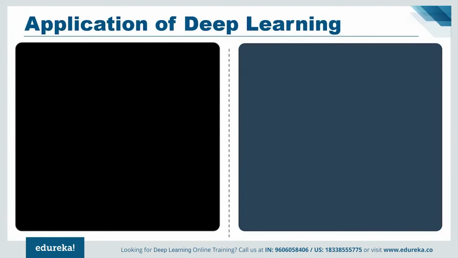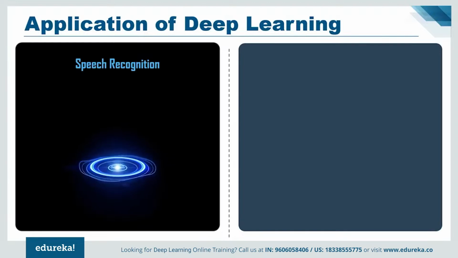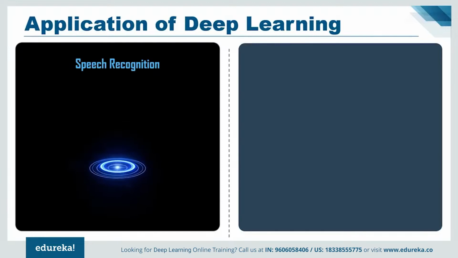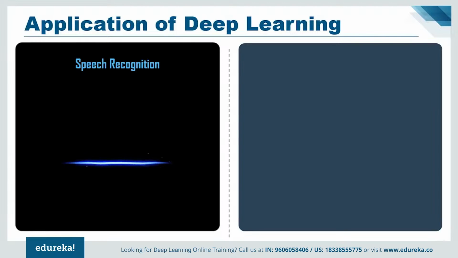So the first application of deep learning is speech recognition. Now, all of you might have heard about Siri, Cortana, or the Google Assistant. Apple has also started investing in deep learning like the other big giants to make its services better than ever. In the area of speech recognition and voice-controlled intelligent assistants like Siri, one can develop more accurate acoustic models using a deep neural network, and this is currently one of the most active fields for deep learning implementation. In simple words, you can build such systems that can learn new features or adapt to you, and therefore provide better assistance by predicting all the possibilities beforehand.